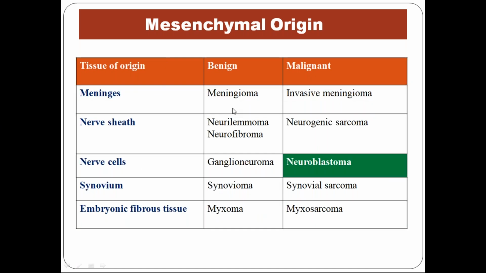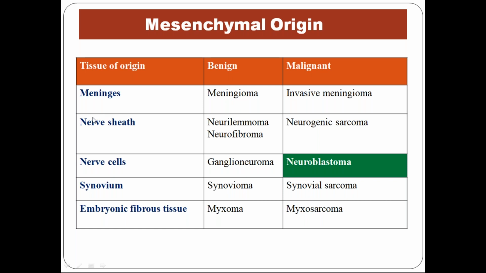Meninges, meningioma or invasive meningioma. I told you all the brain tumors of the brain tissue have a grade given, Roman number 1, 2, 3, 4. Even meningioma is the same. A Roman grading is given, grade 1, 2, 3, 4. Grade 1 means benign, grade 4 means malignant.